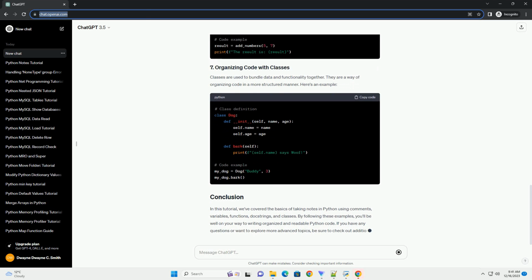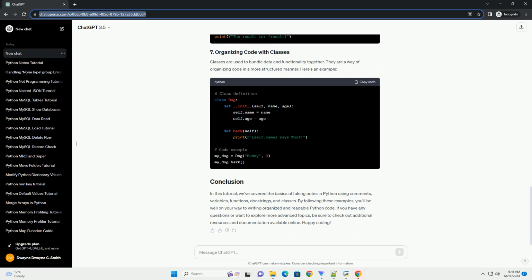Comments are lines in your code that are ignored by the Python interpreter. They are useful for adding explanations or notes to your code. Here's an example. Variables are used to store data in Python. You can create variables to store information that you want to reference later.